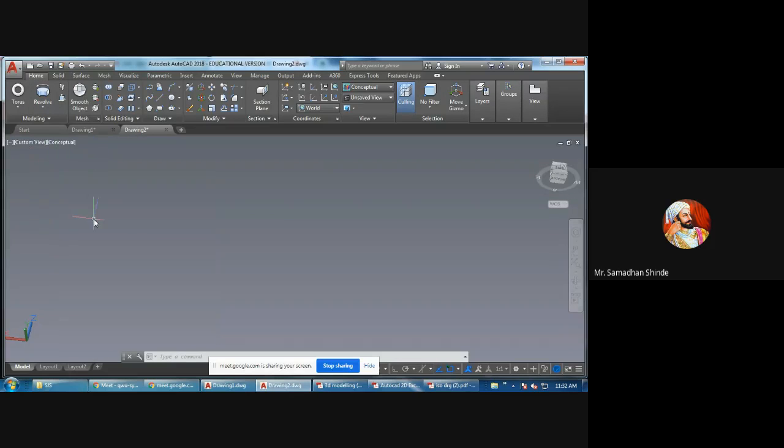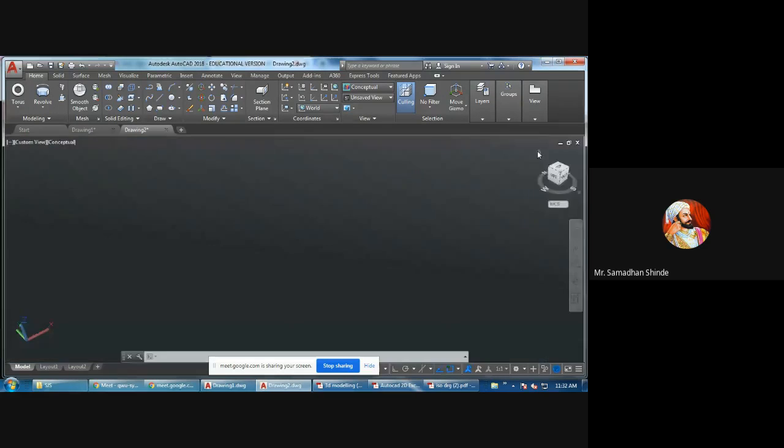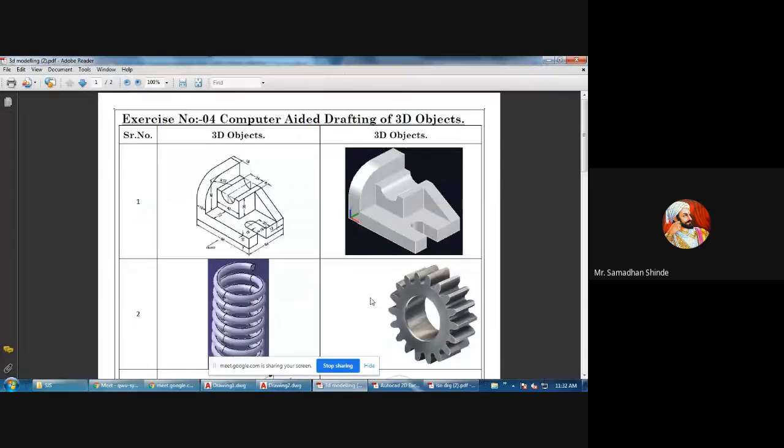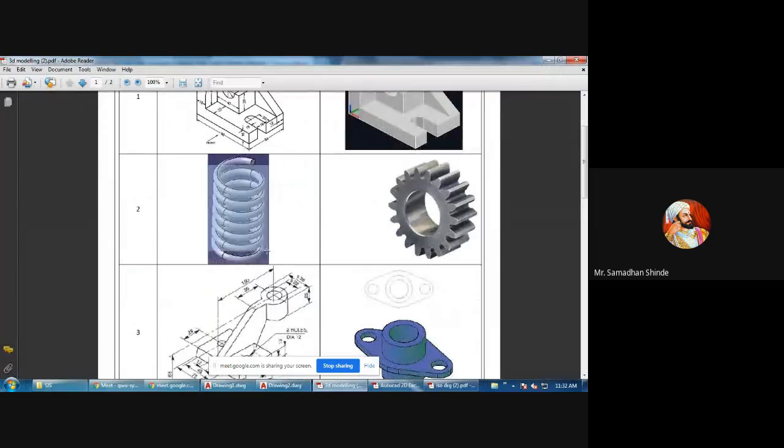Okay. So first in your 3D, one object should be there. Suppose I will draw a spring. We will complete this object today. How can we draw a spring in 3D? What is the name of this spring? Can anybody tell? Or what is the application we have seen in the BIS convention?